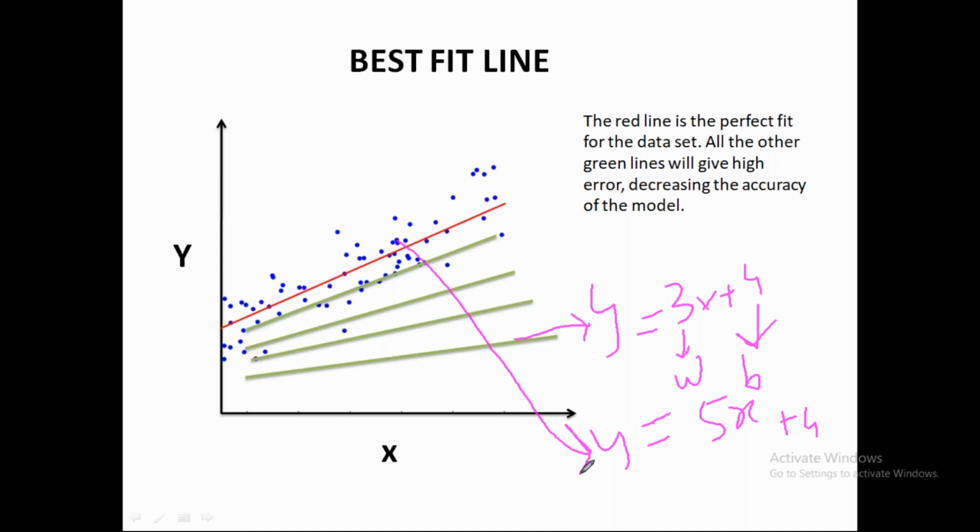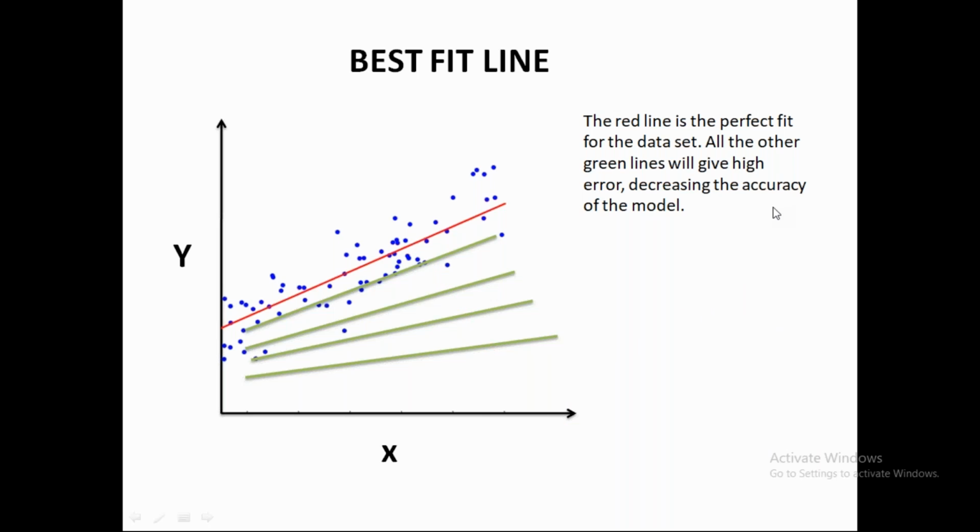This red line is the best fit line. Why is that? When we sum up all the distances of these points to the line, that sum will be minimum for this line. That means that any other line on this graph will have a higher sum than this line has. So this is known as a best fit line. This is the main objective in a regression problem, to find the best fit line and to decrease the error.